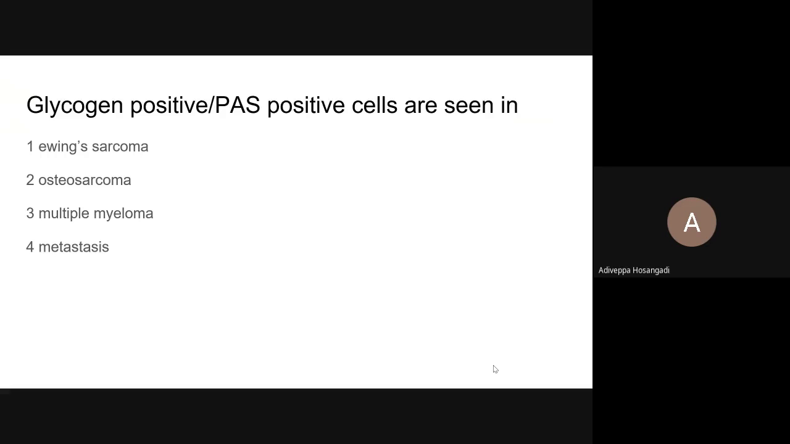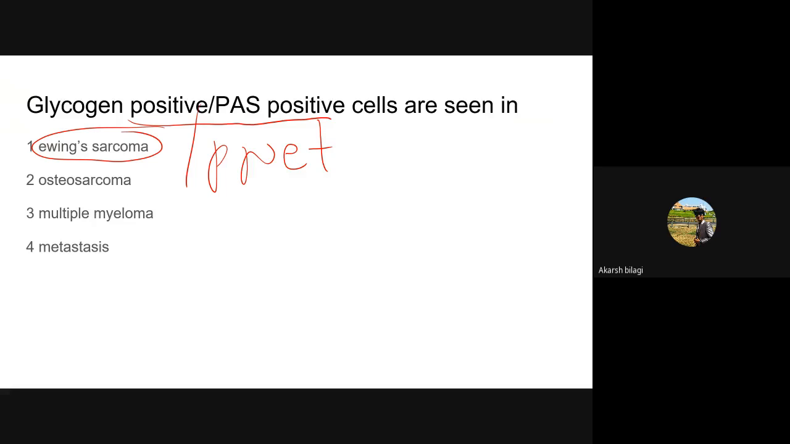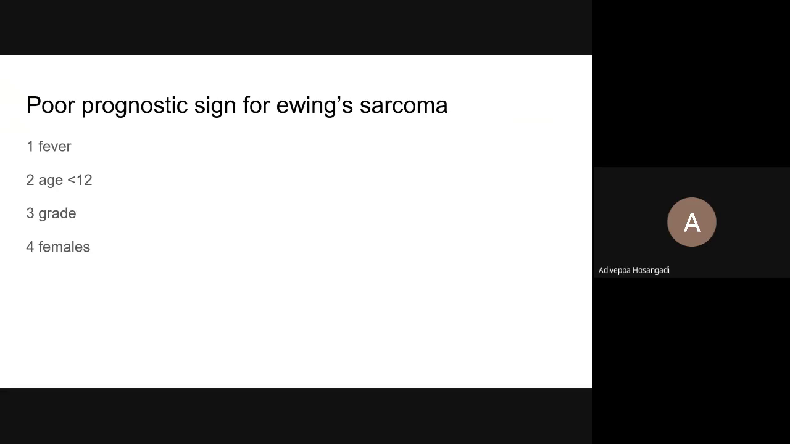Glycogen positive and PAS positive cells are seen in Ewing sarcoma and PNET. PNET is peripheral neuroectodermal tumor. Please remember, I'll come to that again. Poor prognostic sign for Ewing sarcoma: fever. Yes, fever. Age generally is less than 12.